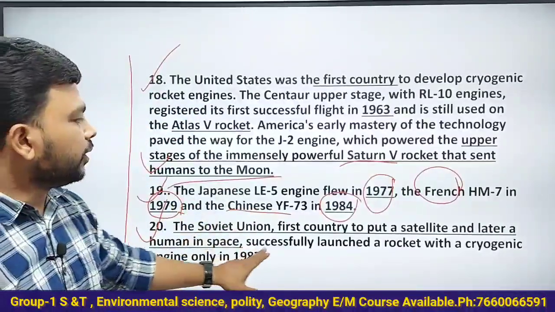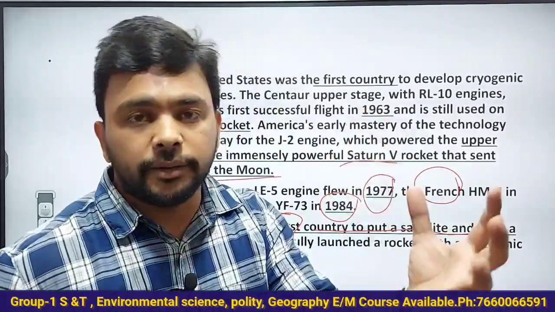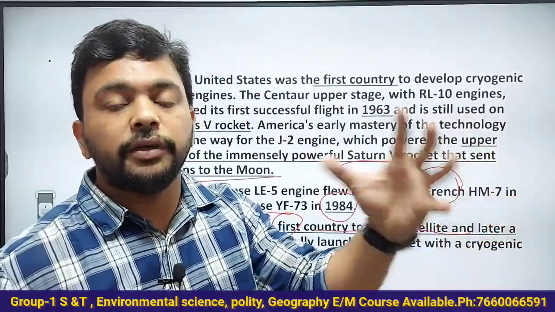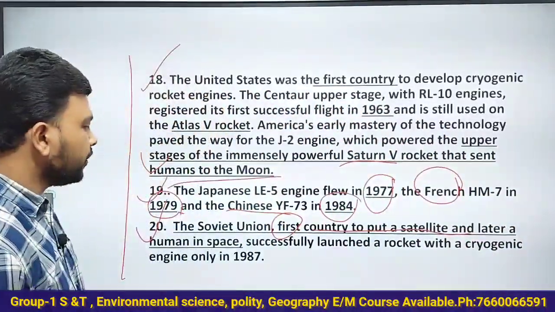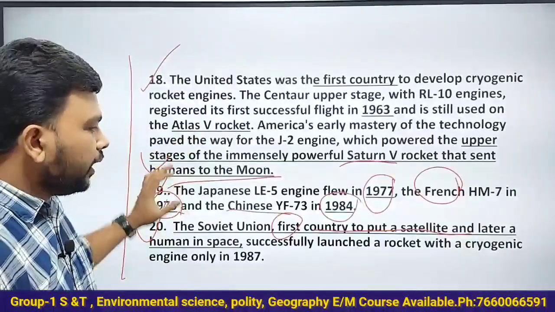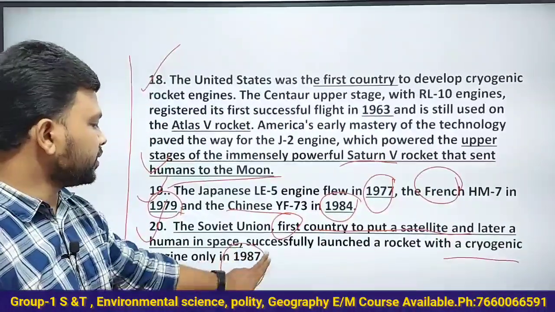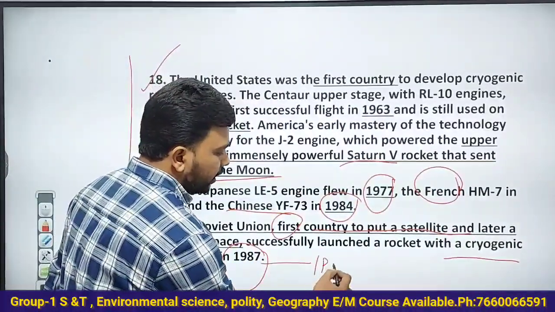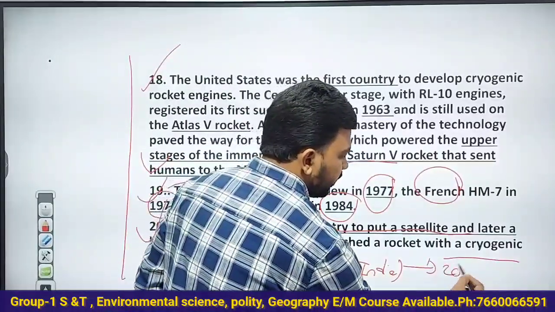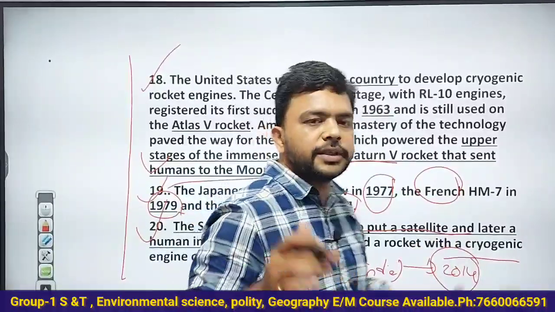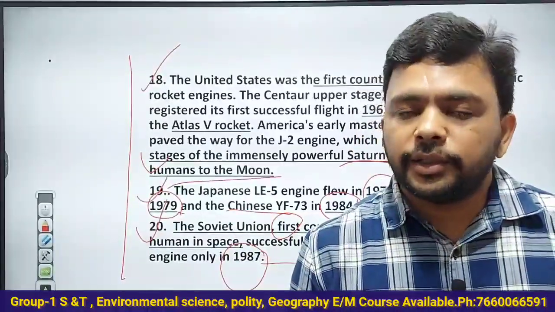The Soviet Union, the first country to put a satellite into space, Sputnik 1, on October 5th, 1957, developed the cryogenic engine very late, in 1987. The same cryogenic engines were given to India in 1993, and India successfully developed its own cryogenic engine in 2014. Now only 6 countries have cryogenic engines. So this is how we conclude the cryogenic engines.